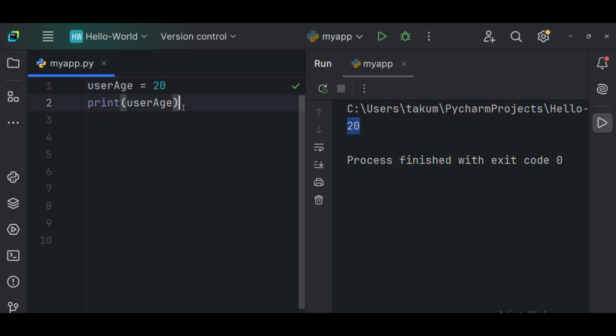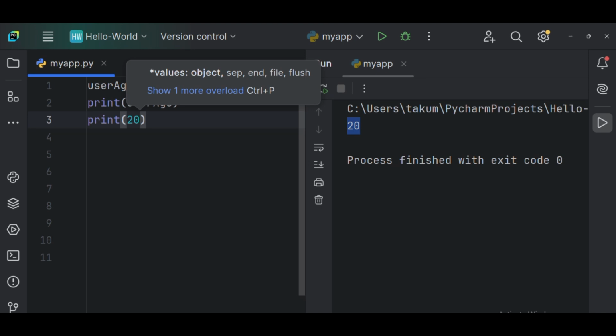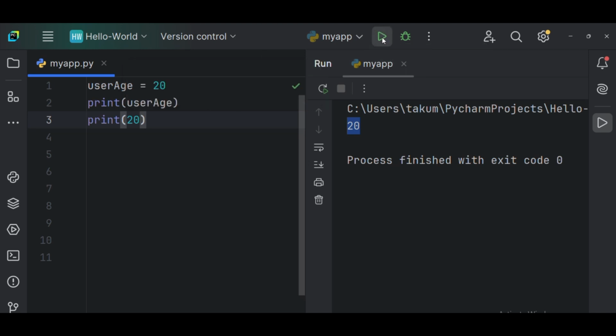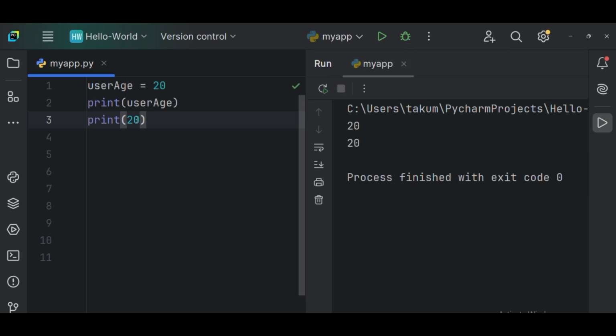You get it? But now look at the difference. If I do it like this, print 20, and I run the code again. Can you see? It blindly prints 20. This second 20 is just printed blindly because it doesn't know anything, it's just a 20 I've passed. I just passed it and printed it, but that is not the thing.